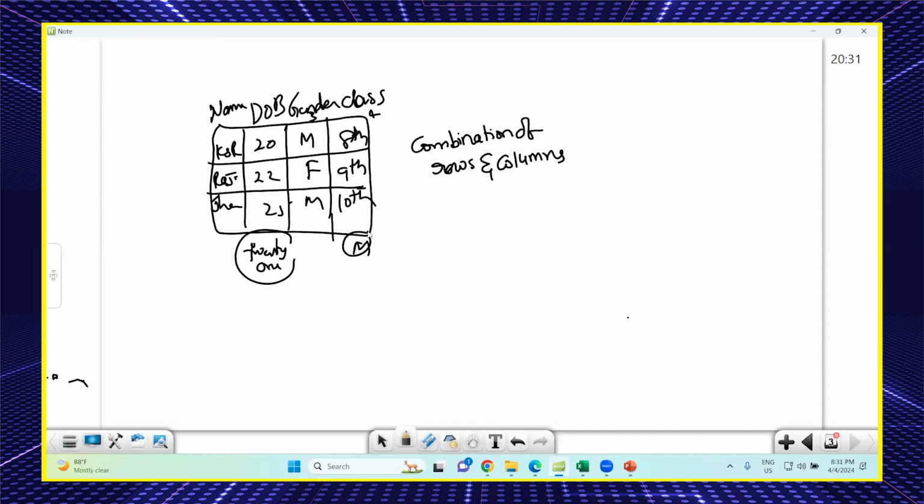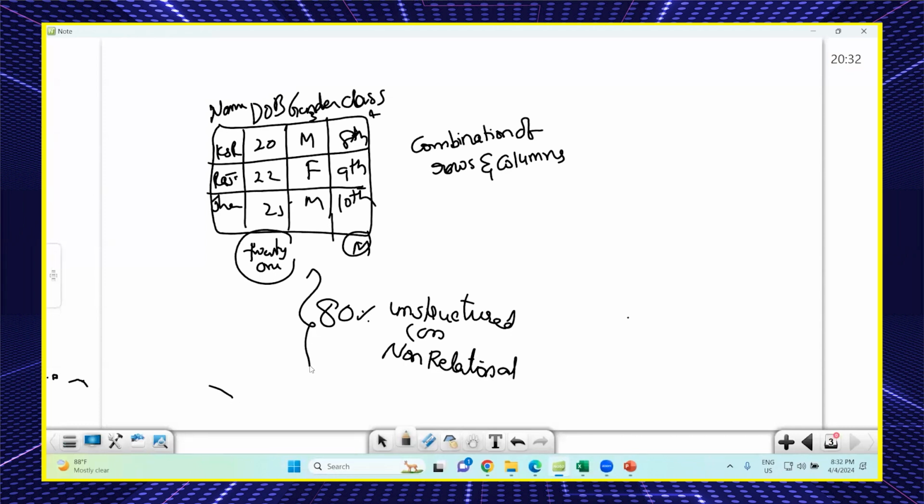Now, as of today, 80% of the data used in the industry is unstructured data, which is called non-relational data or non-relational database. 80% are using non-relational data.